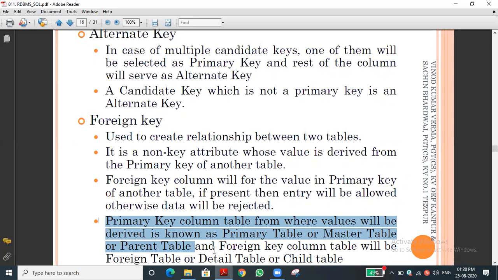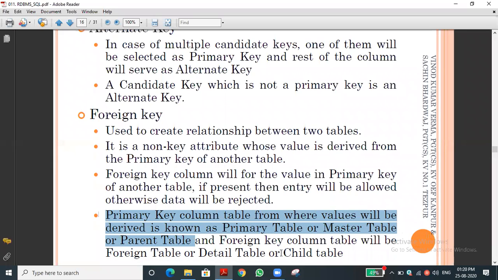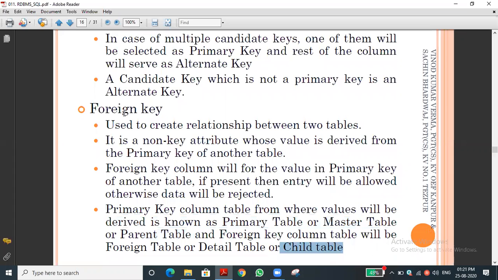A key will be selected as the primary key, and the same column, the same attribute, will be used in another table. That is called the child table, DTL table, or foreign table. The foreign key column will be in the foreign table, that is, the other table, or DTL table, or child table. Generally, we pronounce it as parent table, child table, or master table, child table. These terms are common. So we understand about the foreign key.